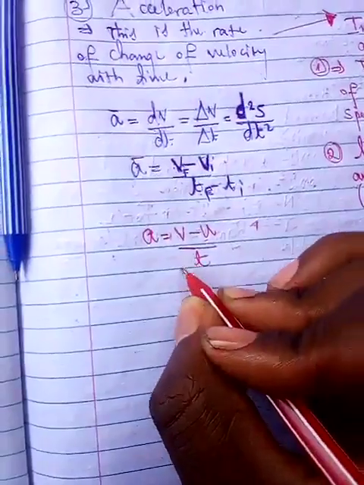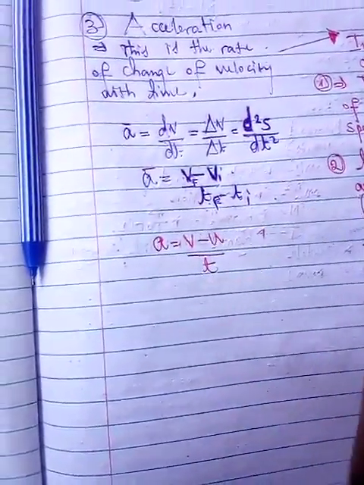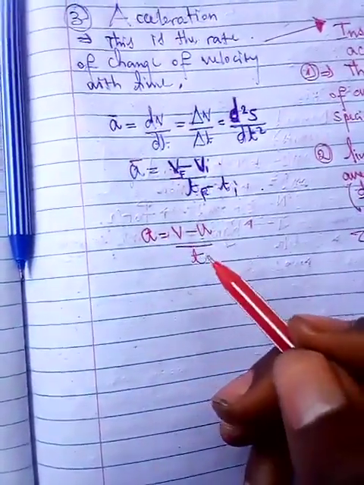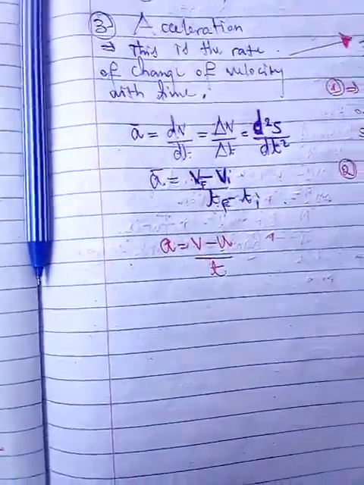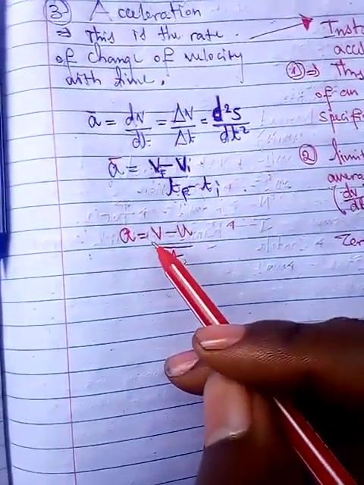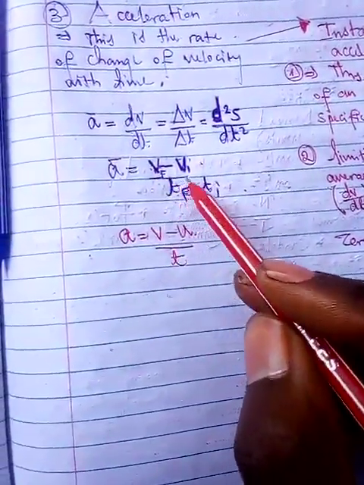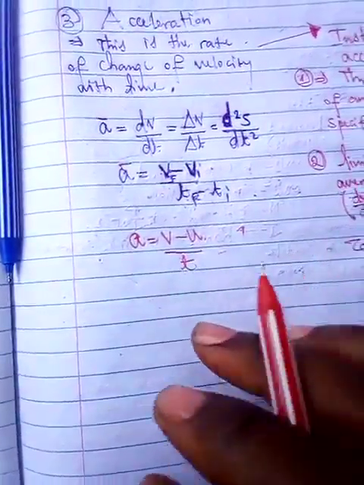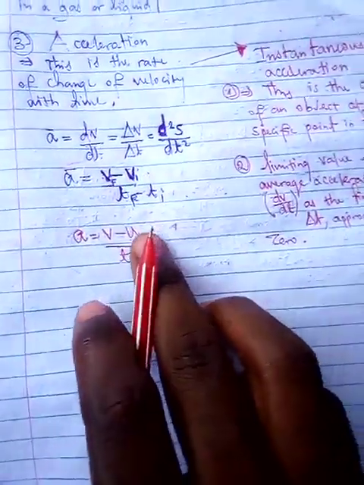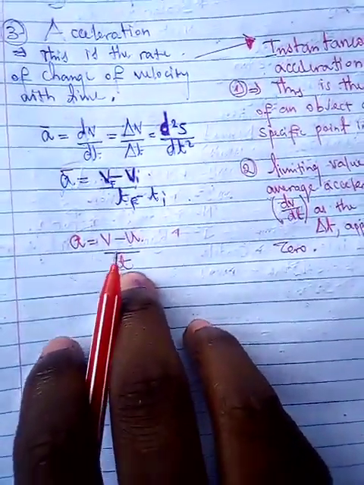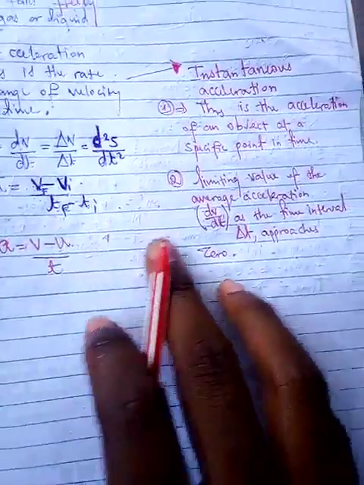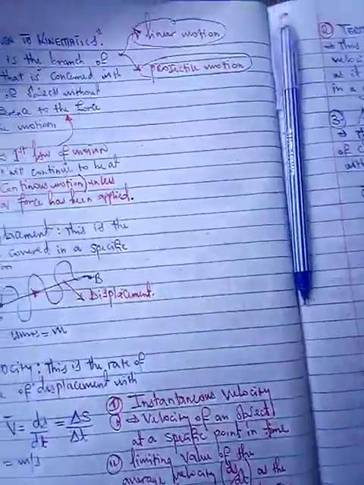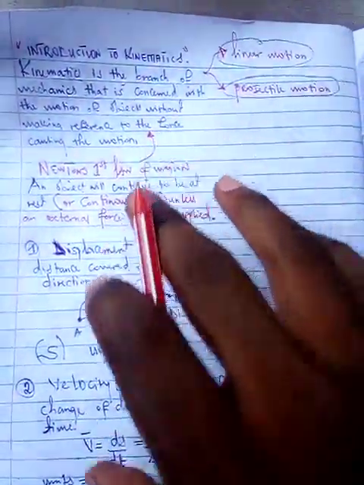We put only a single t here only if the initial time is considered to be 0. That's the reason why normally we just put t, because the initial time is mostly considered to be 0. V is your final velocity and u is your initial velocity. So if a person chooses to express it in this way or that way, there isn't much of a big difference. But we normally use this one if the initial time is considered to be 0. This is instantaneous acceleration and all that. So this is an introduction to kinematics.